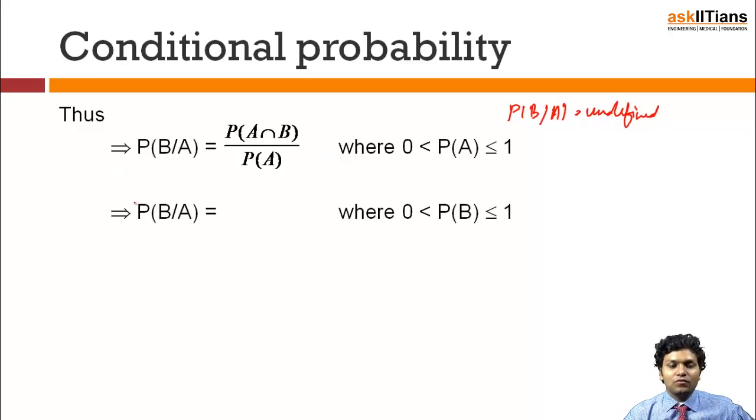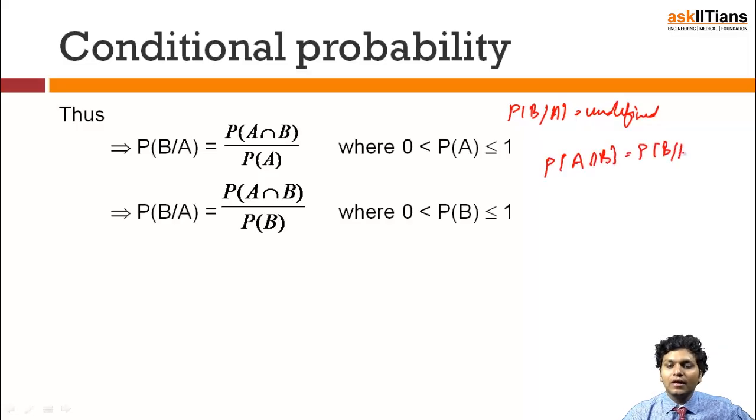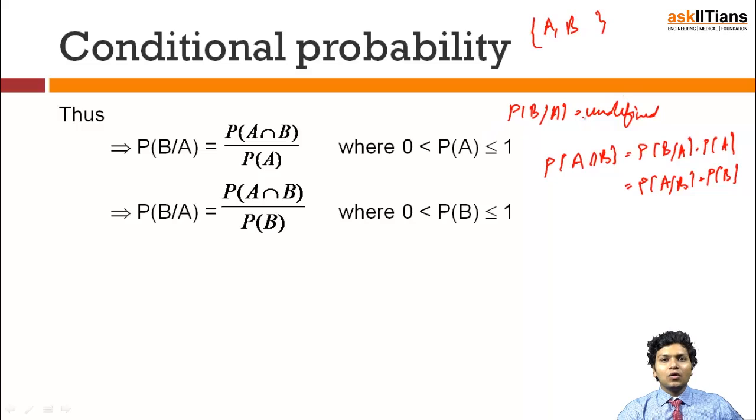Similarly, on the same pattern, if I want to find out probability of A given B, where the probability of B is greater than 0, that will become probability of A intersection B upon probability of B. So what I can say is that probability of A intersection B will be nothing but probability of B given A into probability of A, and it will also be equal to probability of A given B into probability of B. And see, if A and B become independent events, then whether A has occurred or not, I am least bothered in case of independent events.